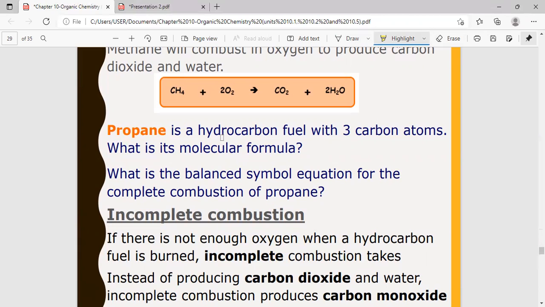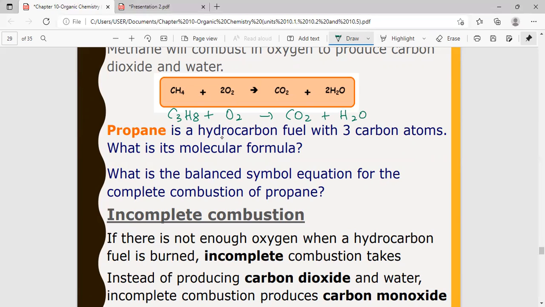Okay, so what is the balanced symbol equation for the combustion of propane? Who can tell me the symbol equation for propane? C3H8 plus oxygen. What products are formed? Carbon dioxide plus water.